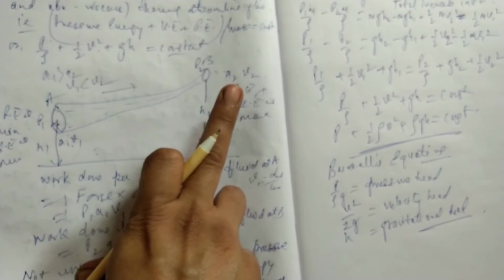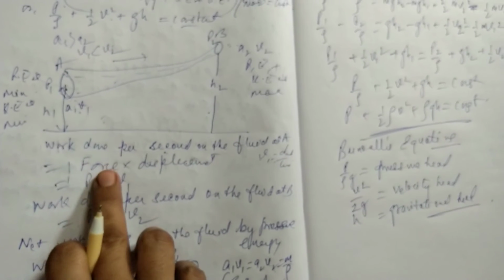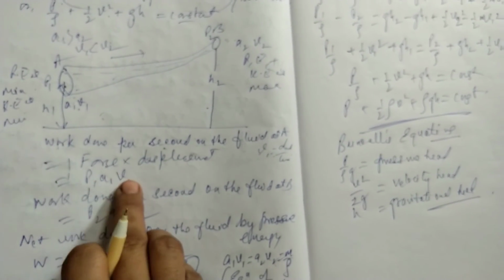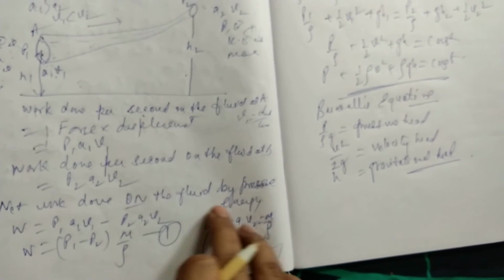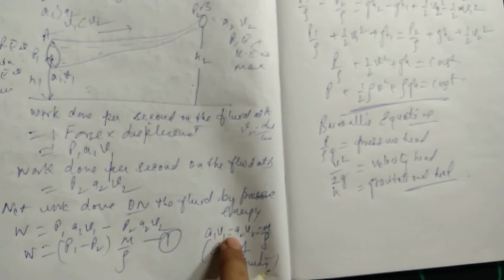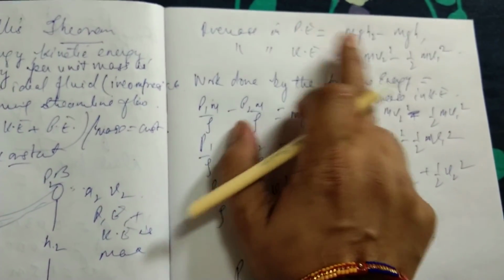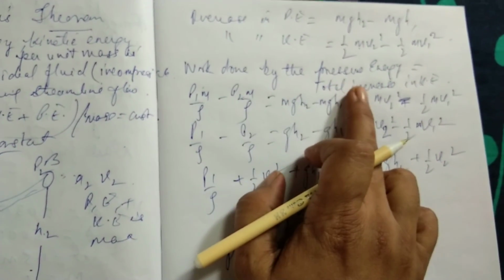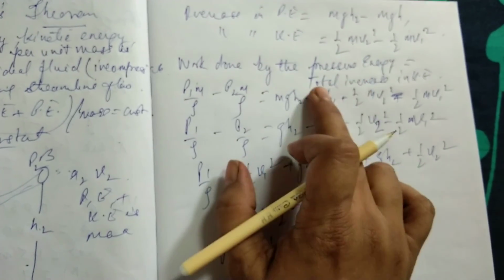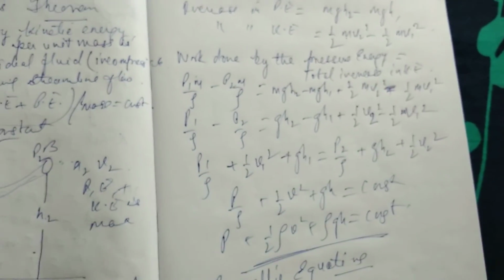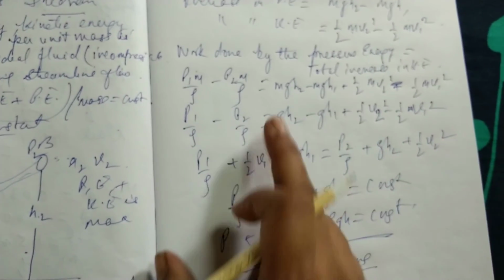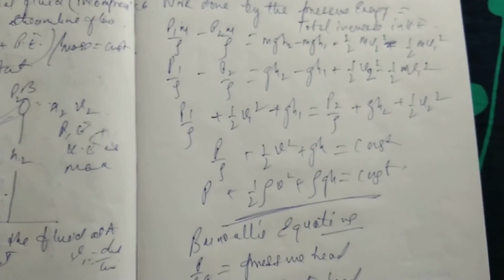Here the kinetic energy is increasing, the potential energy is increasing, and the pressure energy is calculated by simple force into displacement. So P1 A1 V1, and for point B it is P2 A2 V2. So net work done is the difference of the two, and from the equation of continuity we get A1 V1 equals A2 V2, m by rho. We substituted here and found the net increase in the kinetic energy and the potential energy, and from the law of conservation of energy, work done by the pressure energy is the total increase in kinetic energy. Taking everything and putting it as equal, finally we get this equation.